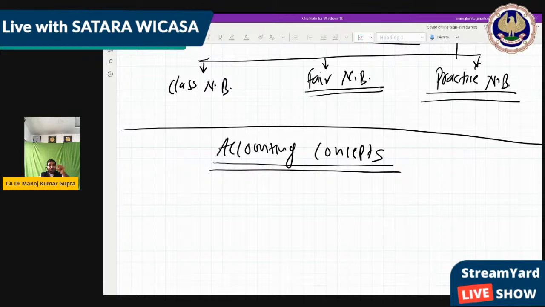So this is the accounting, which tells us how to control and record transactions. And this is not only for the first record. Like I say, in CA we are studying, we are doing hard work, but at the end, when we go for the exam, we should get the result also. In the same way, accounting gives results also. How? When we record at the beginning, when the transaction takes place, after the end of the year we get the full account detail: how much total sale, how much total purchase, how much our profit, how much expenses, how much expenses outstanding, how much expenses prepaid, how much rent we have paid. Everything we get in detail at the end of the year. So this is the process of accounting. Now, the meaning of accounting concept.